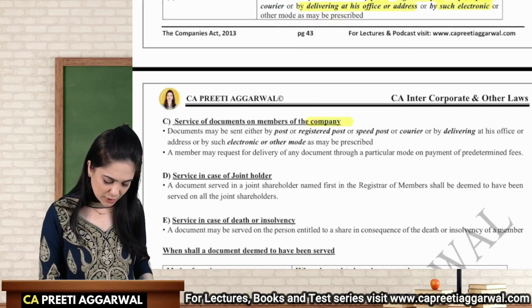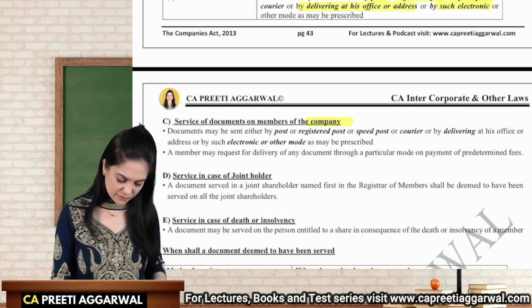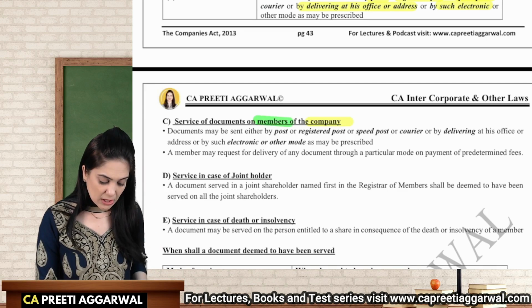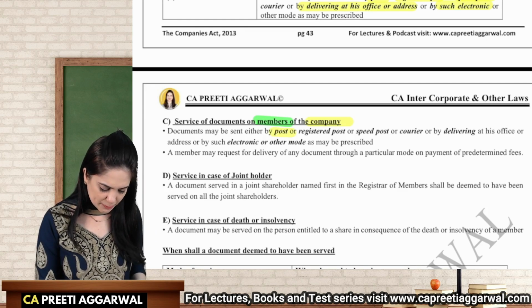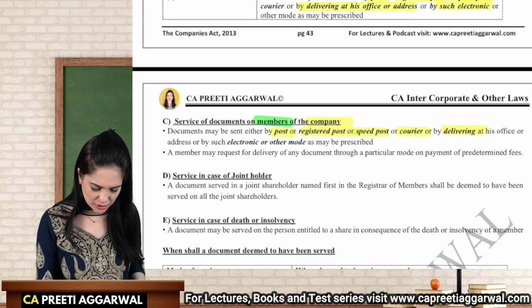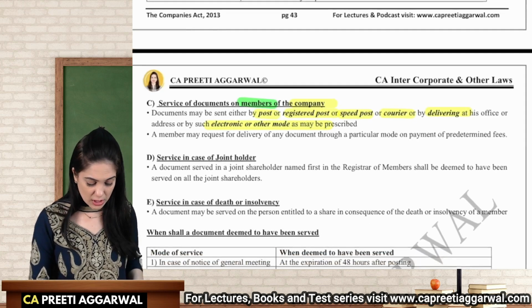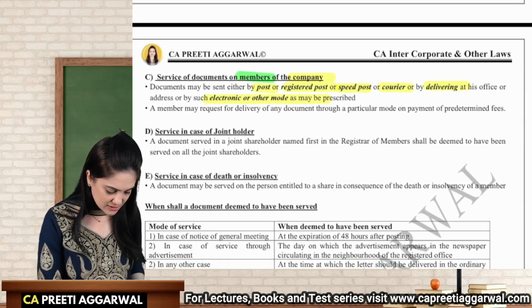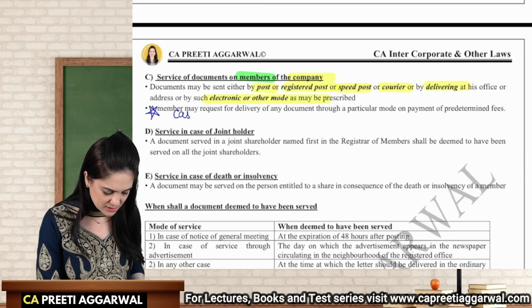If I want to communicate with the members of the company, then you can send the document by regular post, registered post, speed post, courier, hand delivery, or electronic mode. But the member has requested a particular mode; this is very important for case-based questions.